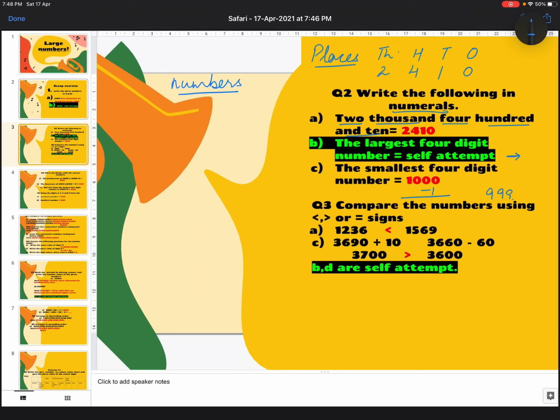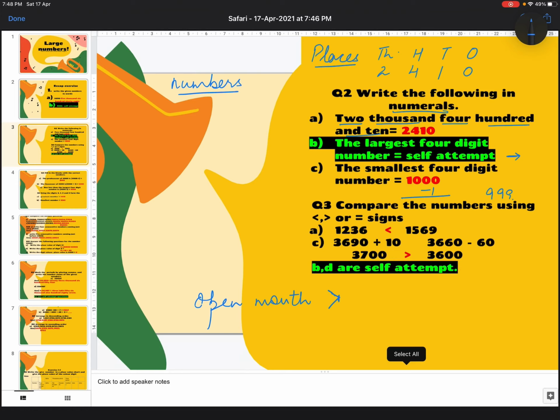In this question, children, we are supposed to put the greater than or less than sign. You might have studied in the previous classes that if you have an alligator or somebody and the mouth is open, then that is greater. Open mouth represents the greater one, right? So do remember these symbols. This is greater, which has the open mouth. This edge, which is closed, is in front of the smaller number, right?